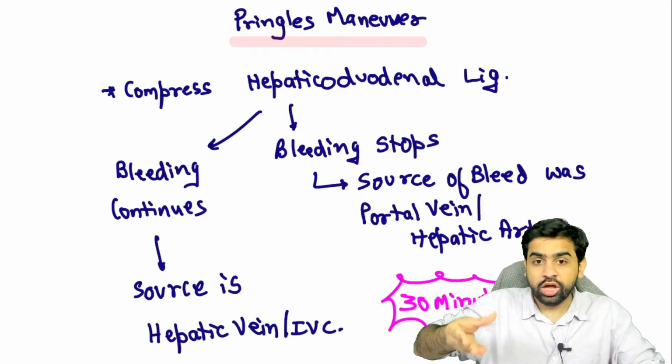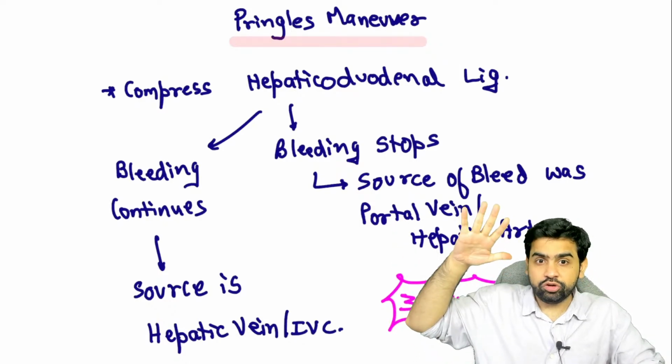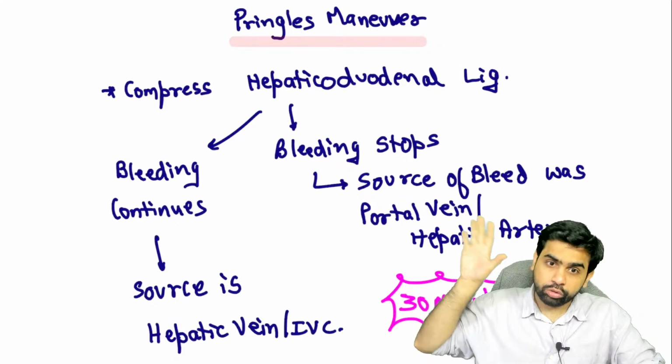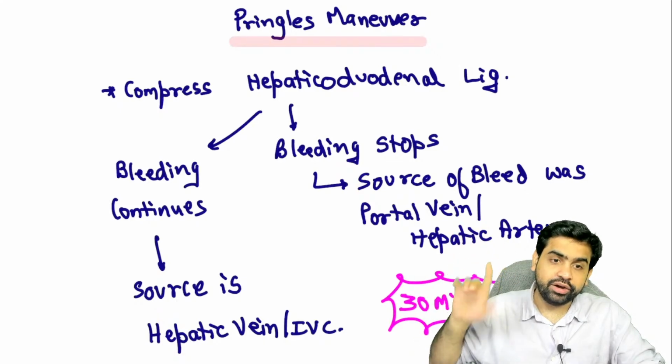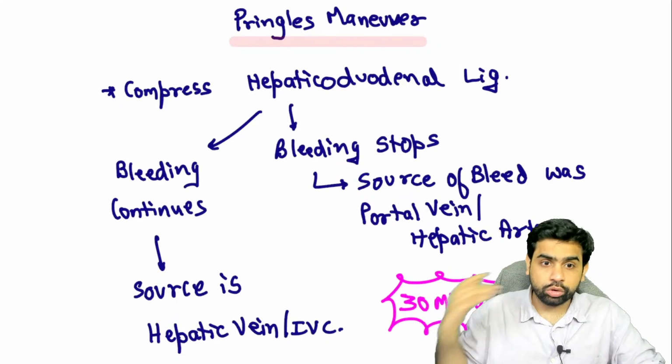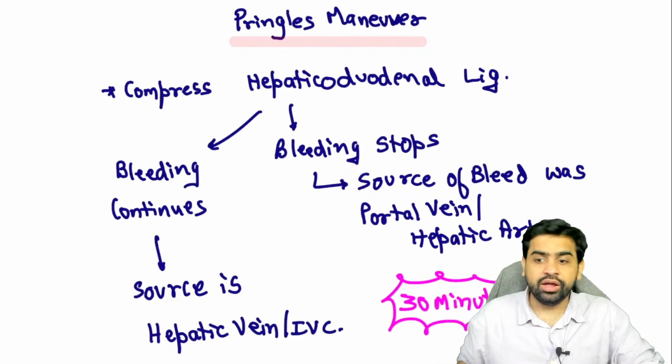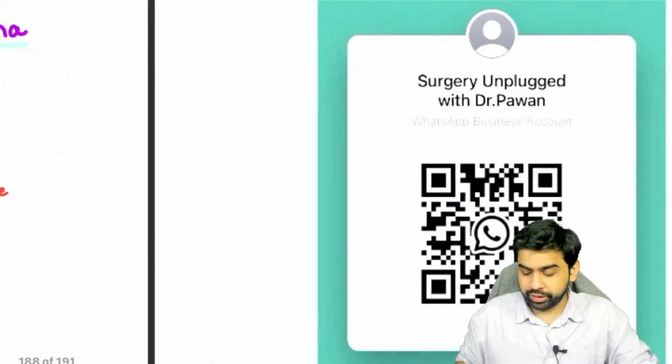What is the Pringle maneuver? You compress the hepatoduodenal ligament. If the bleeding stops, it means that the source of the bleeding was either the portal vein or the hepatic artery. But if the bleeding continues, the source of the bleeding was either the hepatic vein or the inferior vena cava. I hope you have understood this point, right?